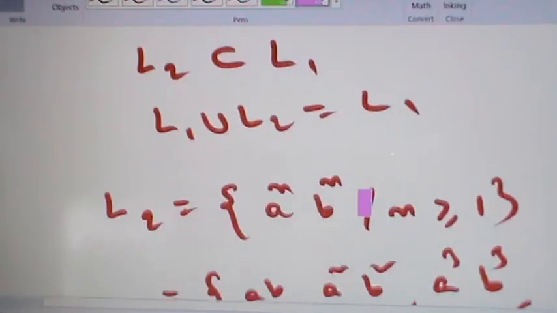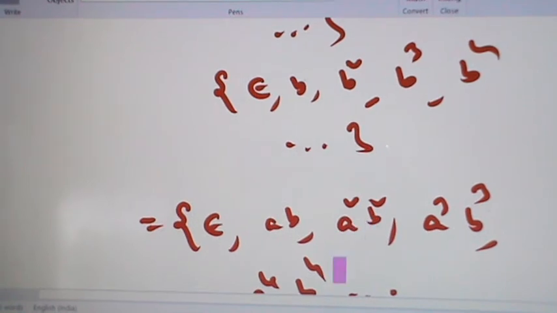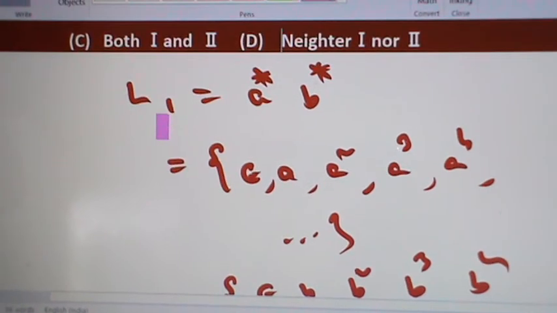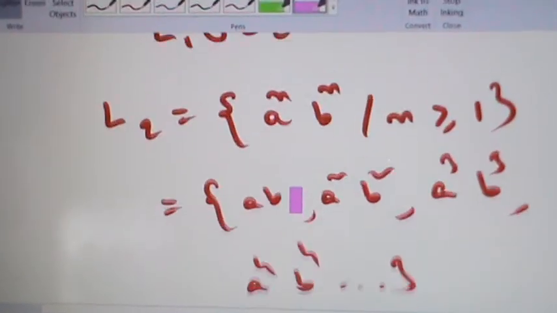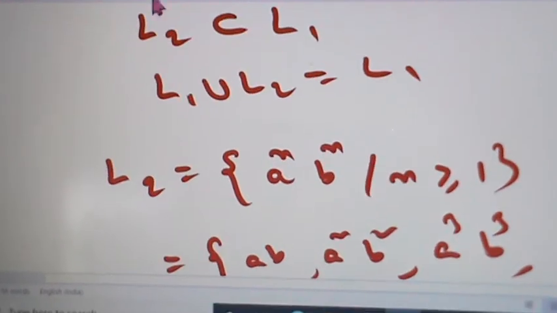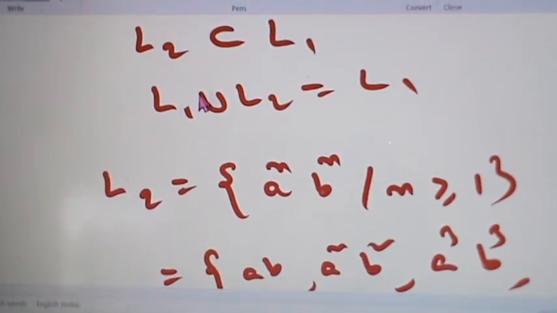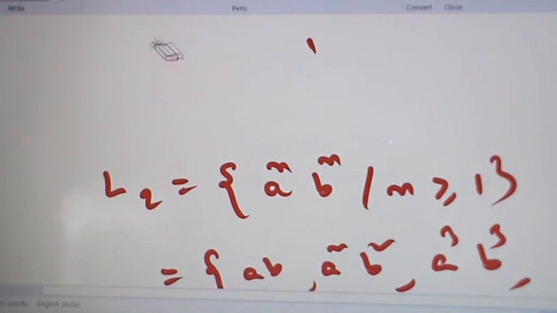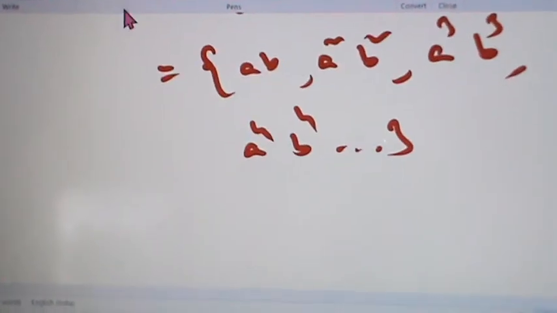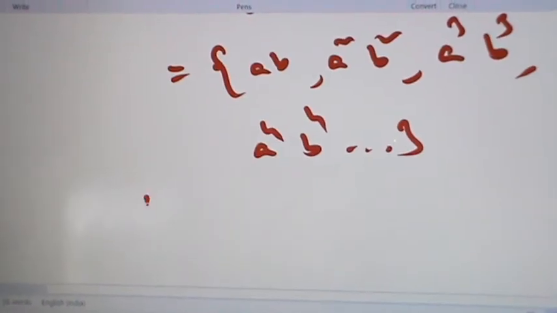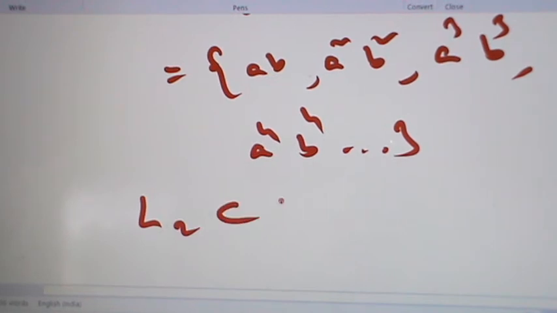So all the elements of L2 belong to L1. So L2 is a subset of L1.